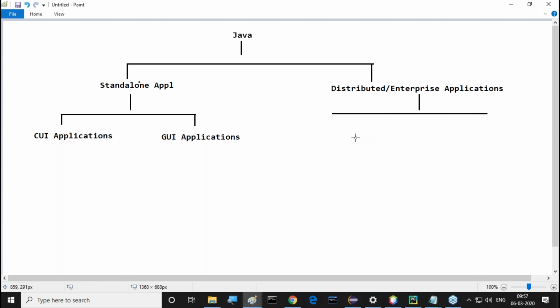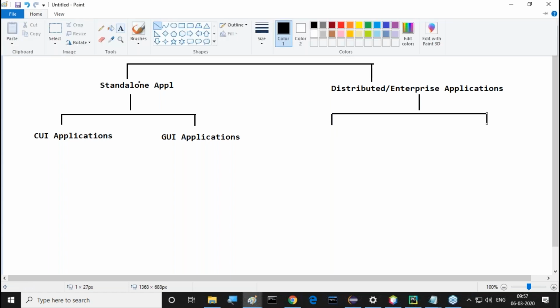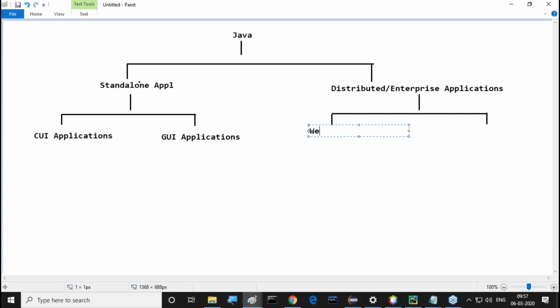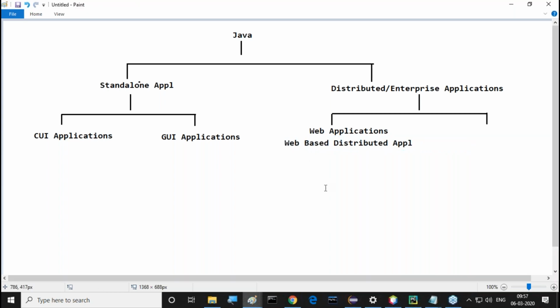Again, distributed applications or enterprise applications. If we come to this level, here also two types of applications exist. We can say simply web applications. Another name is also available for this: web-based distributed applications. So either we can call it web applications, or web-based distributed application.